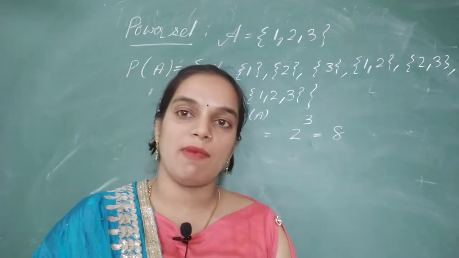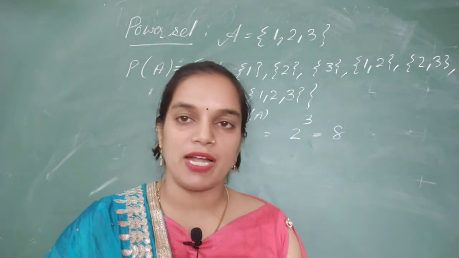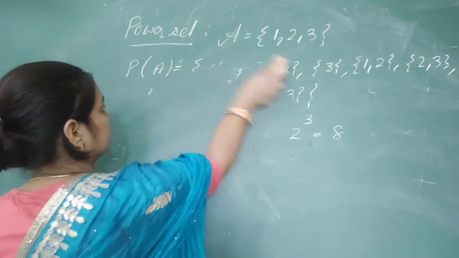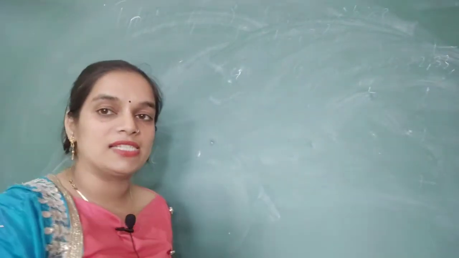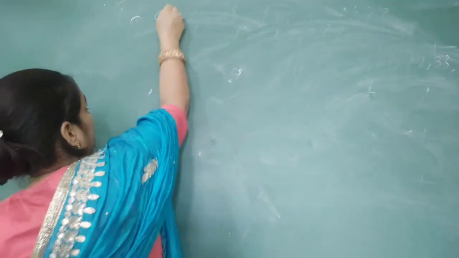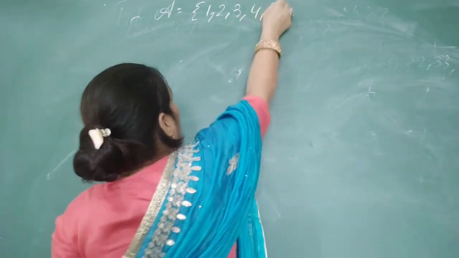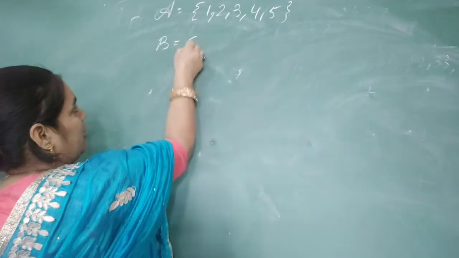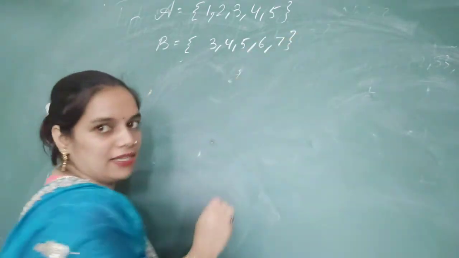Now we will discuss the union of two sets, the intersection of two sets, and how we will find the difference of two sets. Let's talk about this. Now I am taking an example in which set A has elements 1, 2, 3, 4 and 5, and set B has elements 3, 4, 5, 6 and 7.